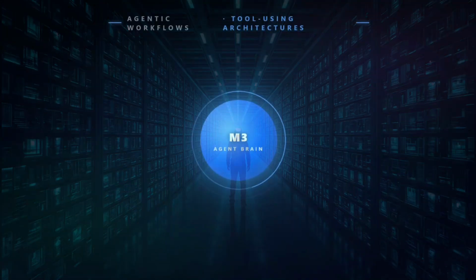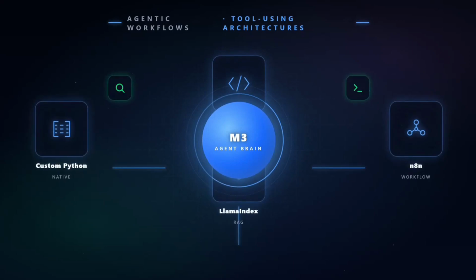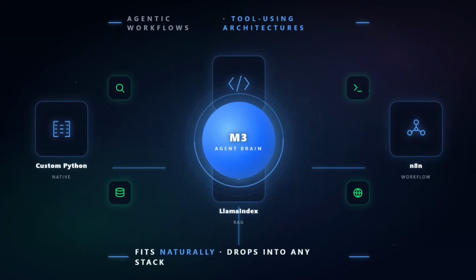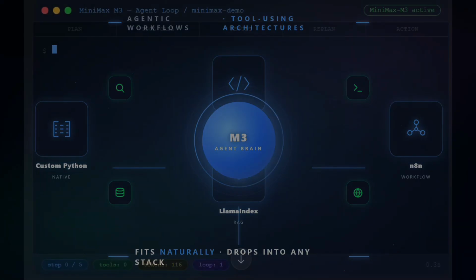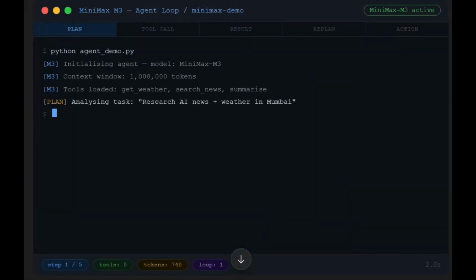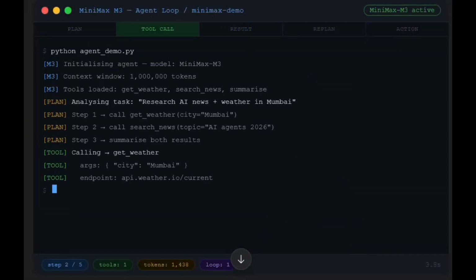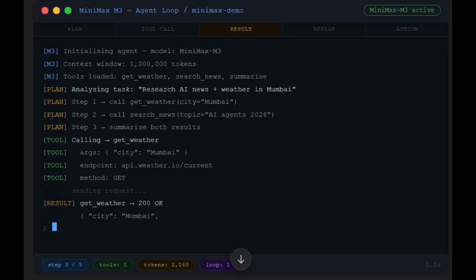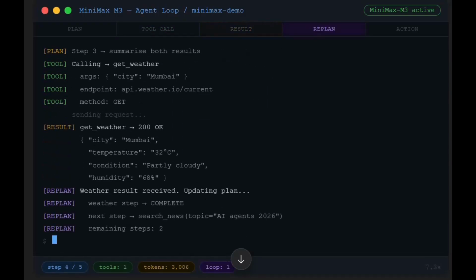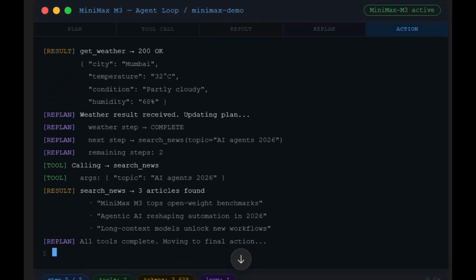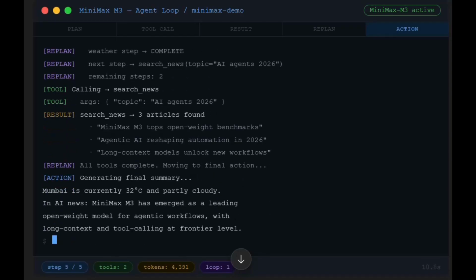If you are building agentic workflows, whether in N8N, LangChain, LlamaIndex, custom Python setups, or any other framework, M3 fits naturally into tool-using architectures. It supports function calling and tool invocation natively. It can plan multi-step tasks, execute subtasks through tool calls, observe results, adjust its plan, and continue, exactly the loop that real agent systems require.